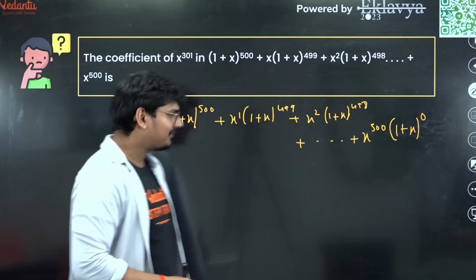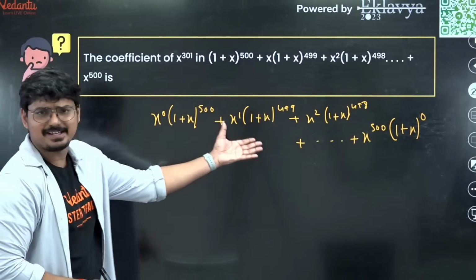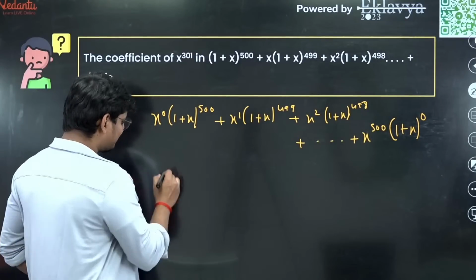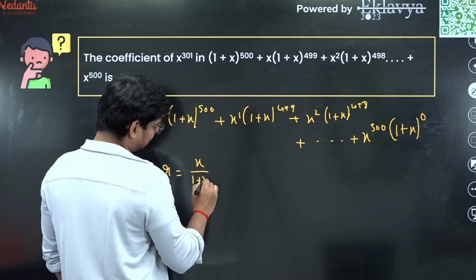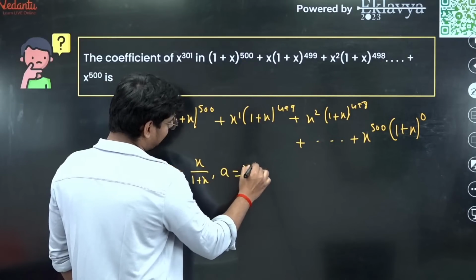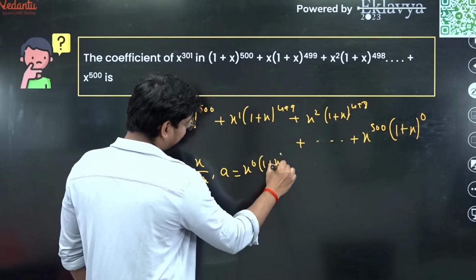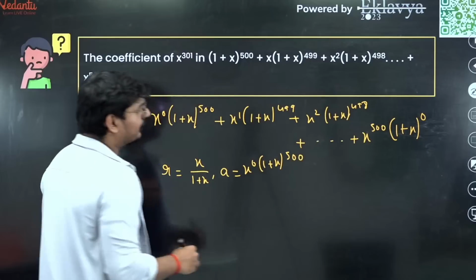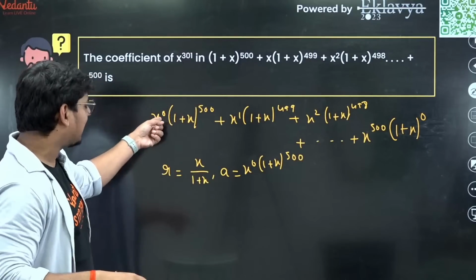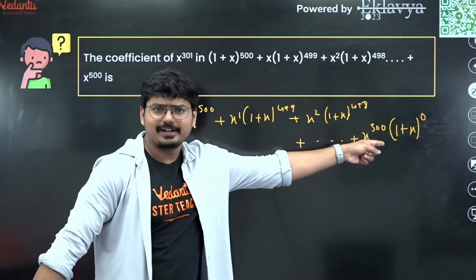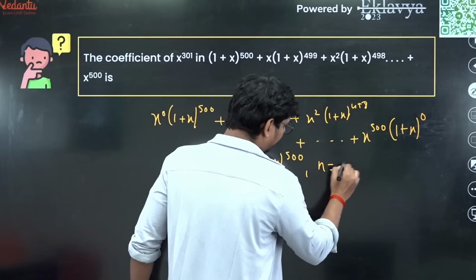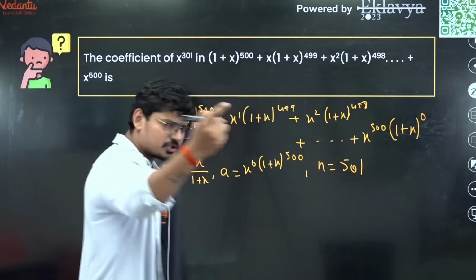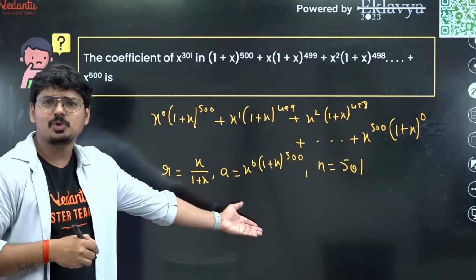Finally, you would be getting x raised to 500 into (1 plus x) whole raised to 0. Now try to understand this, guys. This is in GP, right? And what is the common ratio going to be here? It's going to be simply x by (1 plus x). And what is the first term? x raised to 0 into (1 plus x) whole raised to 500. And how many such terms do we have? It is starting from 0, going till 500. So we have 501 terms. So we can say n is going to be 501. Now what should you be doing here? Apply sum to n terms of GP.